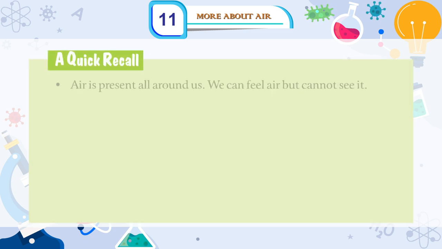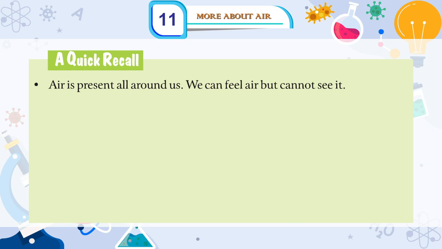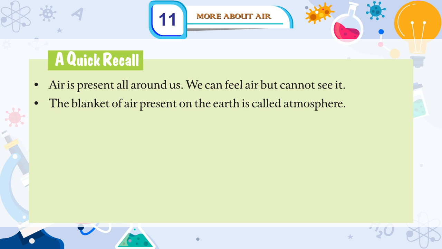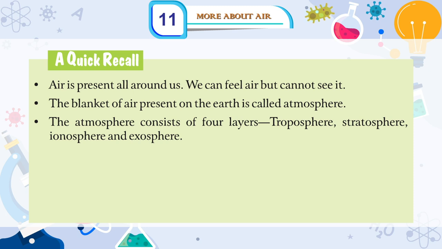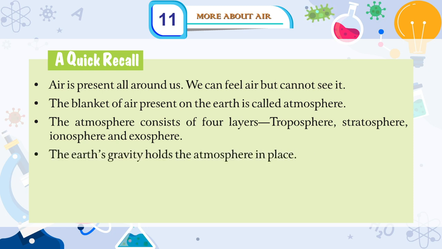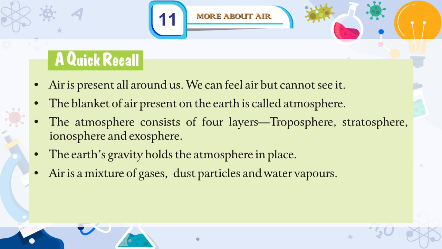A quick recall. Air is present all around us. We can feel air but cannot see it. The blanket of air present on the earth is called atmosphere. The atmosphere consists of 4 layers: troposphere, stratosphere, ionosphere, and exosphere. The Earth's gravity holds the atmosphere in place.